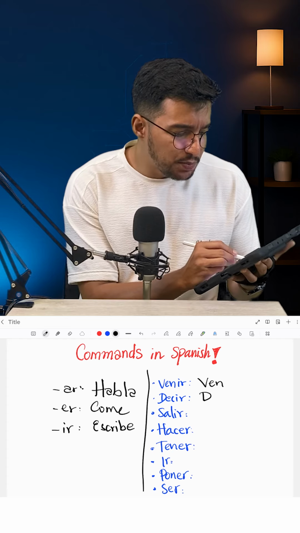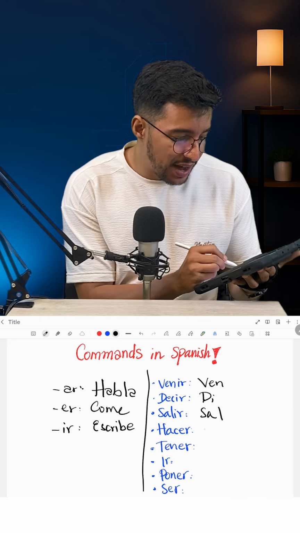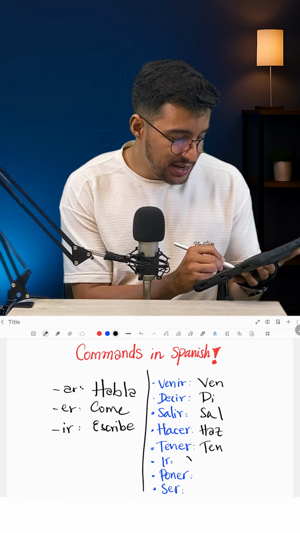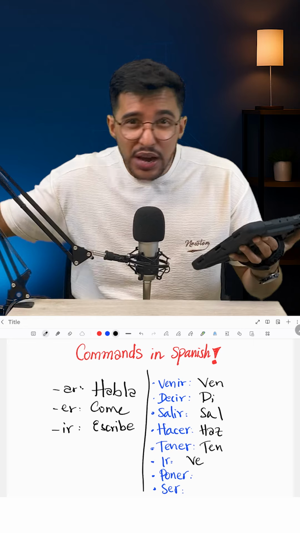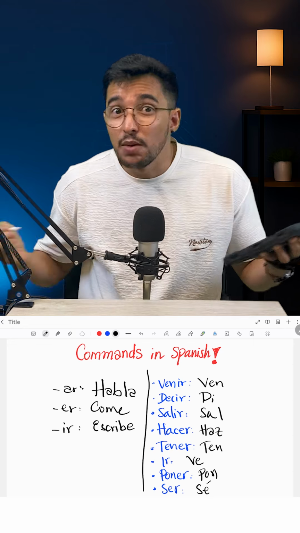Decir would be di. Probably you've heard dime, tell me. Salir is gonna be sal, then we have hacer, haz, tener, ten. Ir is ve. Go to my house, ve a mi casa. Poner would be pon, and ser would be sé, as in sé bueno, be nice.